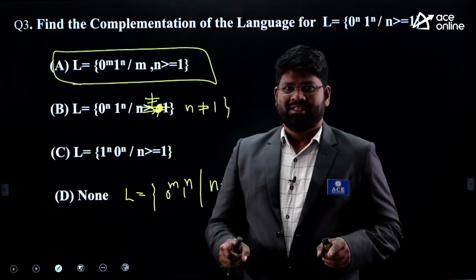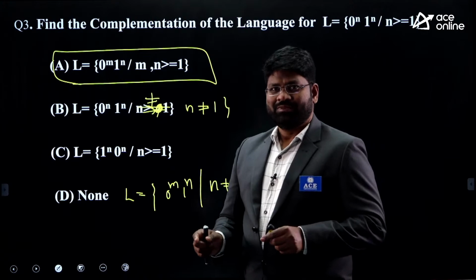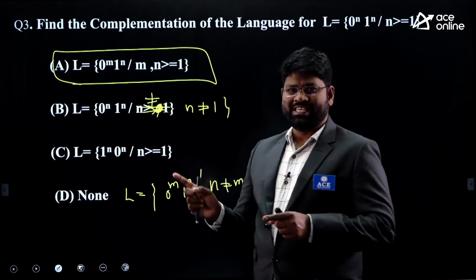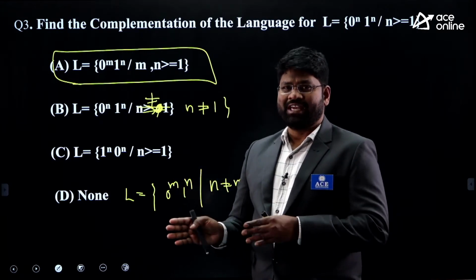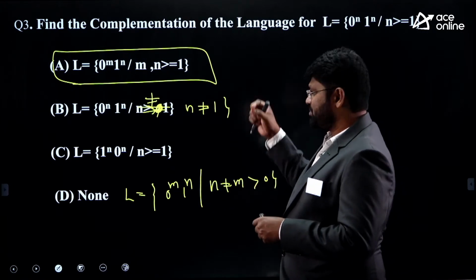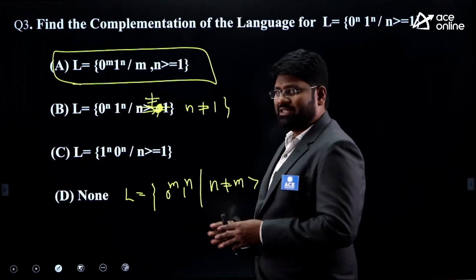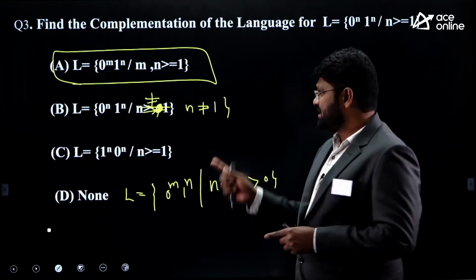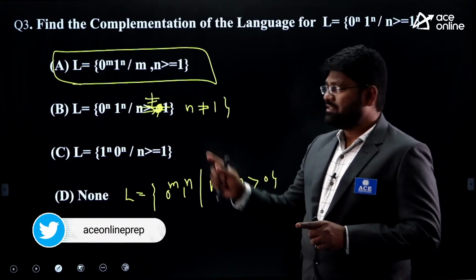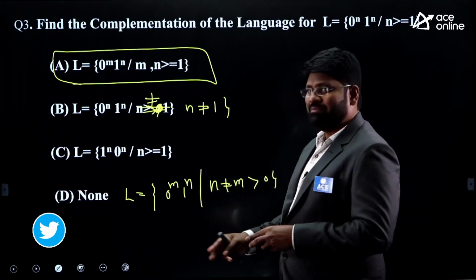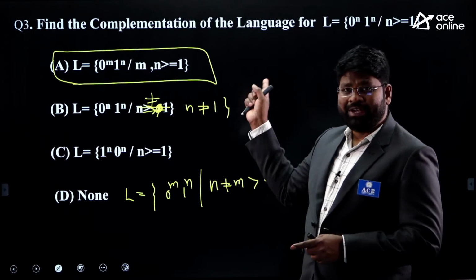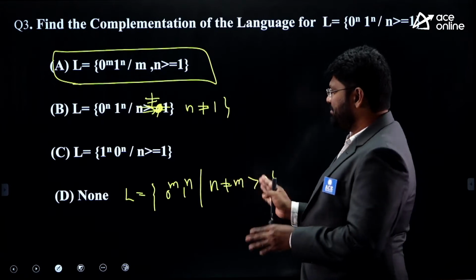Because the given language has both parts the same, and n should be greater than or equal to 1, D cannot be the right answer for this problem. Why? Because there are a lot of differences between what the question is asking and what D provides. D is not exactly going to represent the complementation of L.